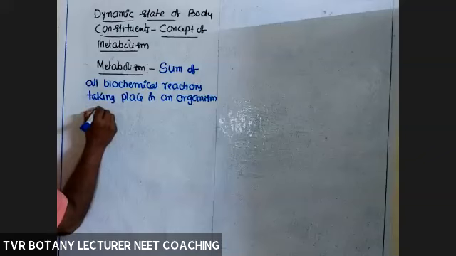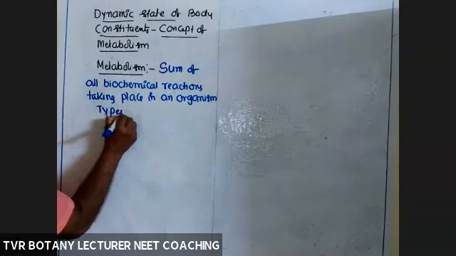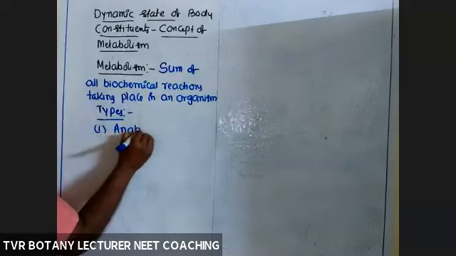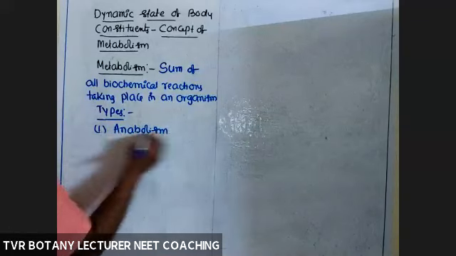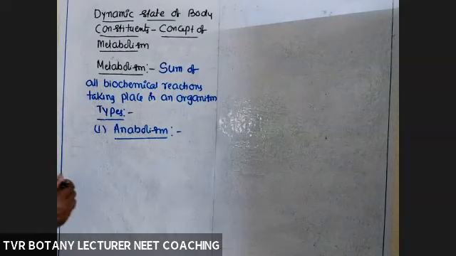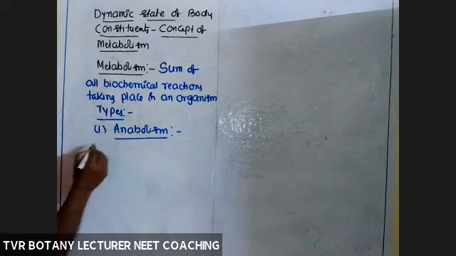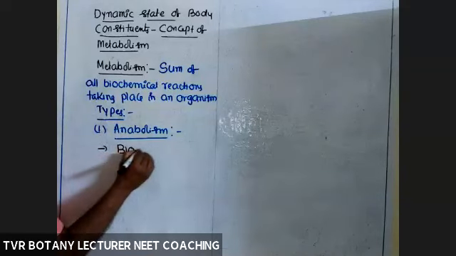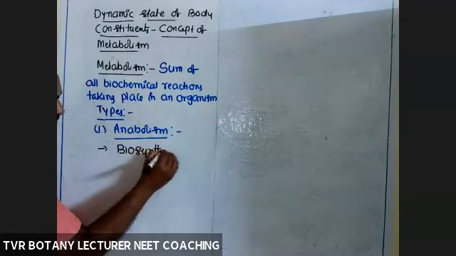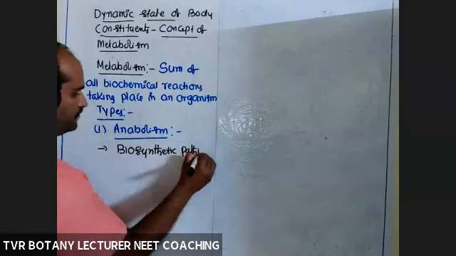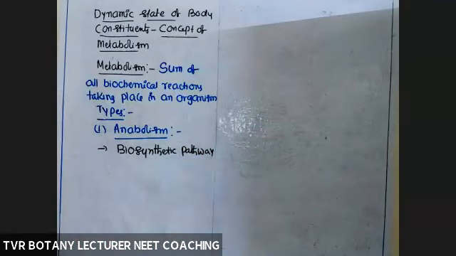So what are the types? One, anabolism. What are the statements required for anabolism? Important. How to define it? Anabolism means, first, it is a biosynthetic pathway or metabolic pathway.